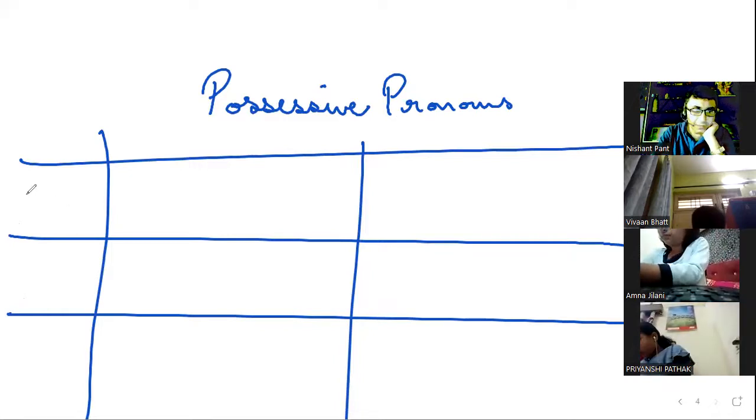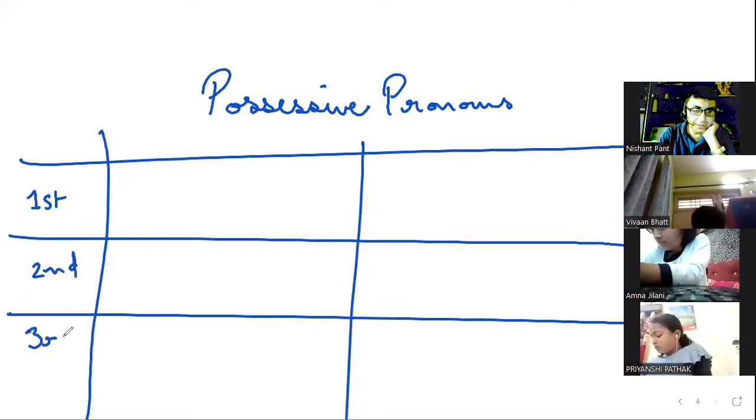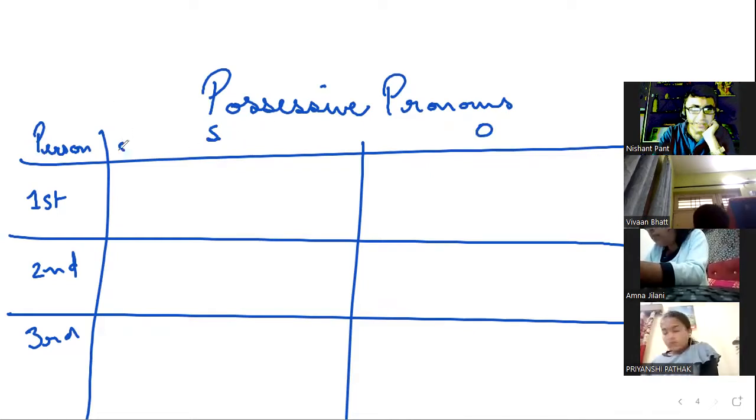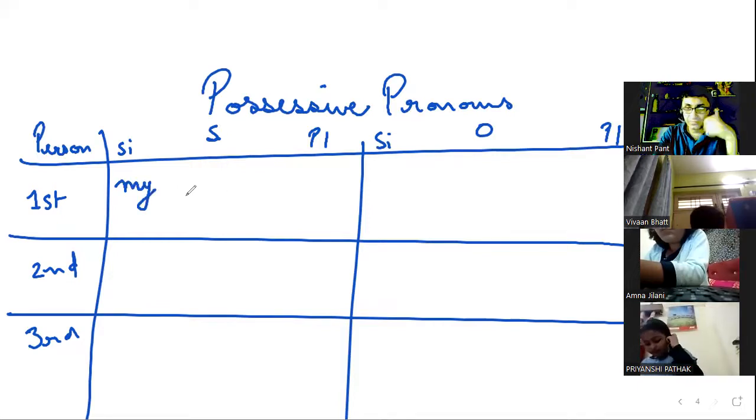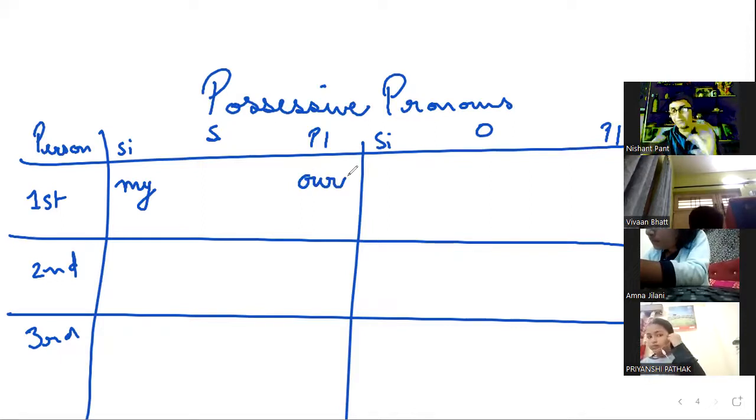Okay. This is the first person, this is the second person, and this is the third person. So it's person, it's the subject, and it's the object. I'm writing S for the subject, O for the object, singular and plural. So in the first person, this is my car. This is our car. If it belongs to all of us, it is our car, right?